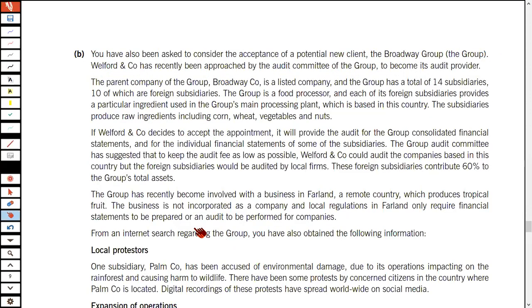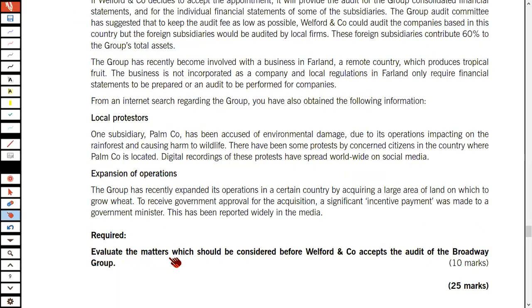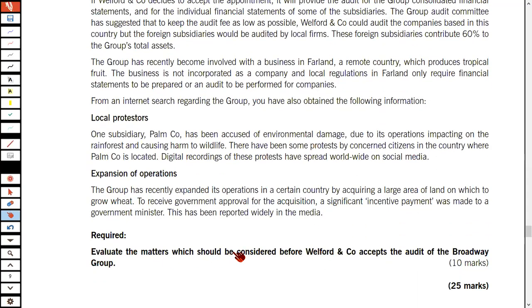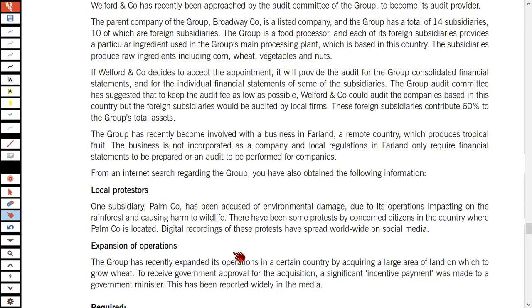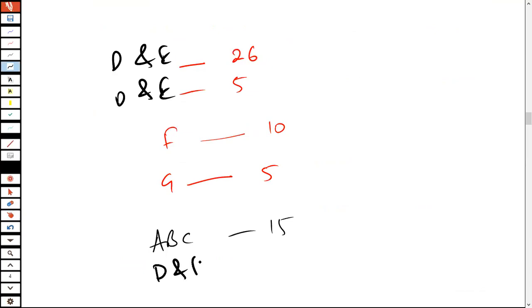Now what next is there? Let's move a bit forward and talk about section B. It says evaluate matters which should be considered before Welford and Company accepts the audit of Broadway Group. So it's actually about accepting the engagement of the audit, and so on. This is partly ISA, partly sections A, B, and C, but I would rather say it's about sections D and E, of approximately 10 marks.